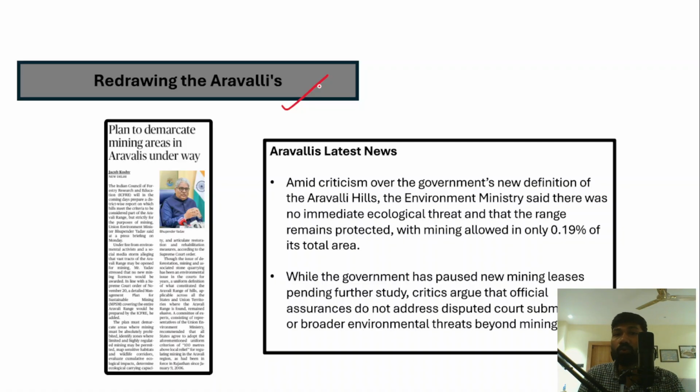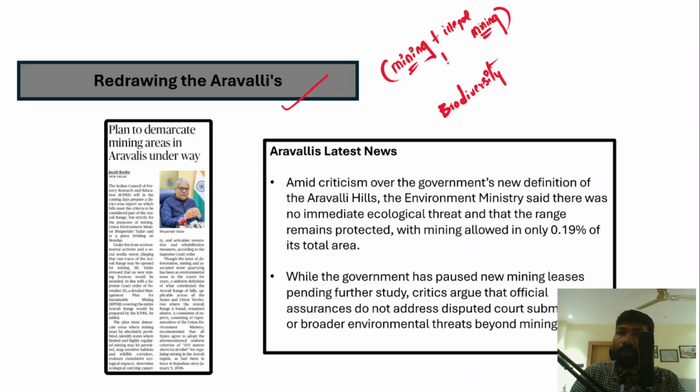Aravalli rivers are also known for their rich biodiversity, right? So rich biodiversity, flora, fauna, environment, they also moderate environment, climate. But now Aravalli Mountains have been facing a threat, which is mining. So mining plus illegal mining. So these are the dual threats to the Aravalli Mountains. They actually threaten the existence of the Aravalli Mountains, and that's why there is a large scale public debate about the protection of Aravalli Mountains against mining, particularly this illegal mining.